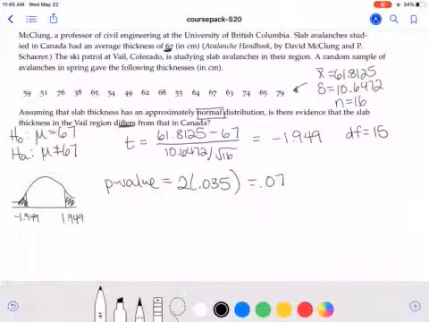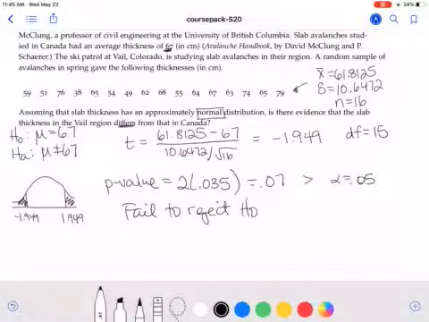There's no significance level stated here, so we can assume 5%. This is greater than alpha 0.05. So in this case, we would fail to reject our null, which means we do not have significant evidence of the alternative. So we would write out here as our research conclusion, we do not have significant evidence that the population mean slab avalanche thickness in Vail differs from that in Canada.